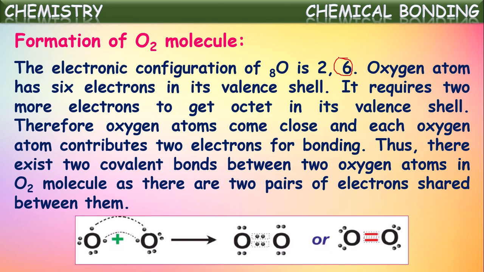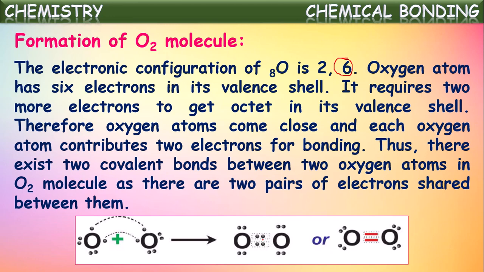Thus, there exist 2 covalent bonds between 2 oxygen atoms in the oxygen molecule, as there are 2 pairs of electrons shared between the 2 oxygen atoms. Each oxygen atom contributes 2 electrons for sharing.